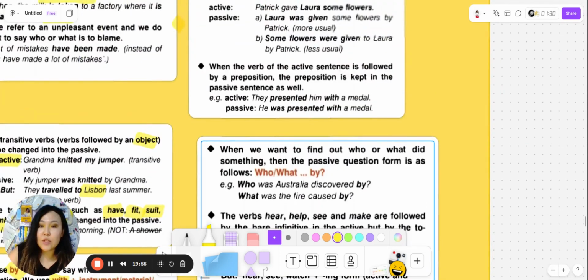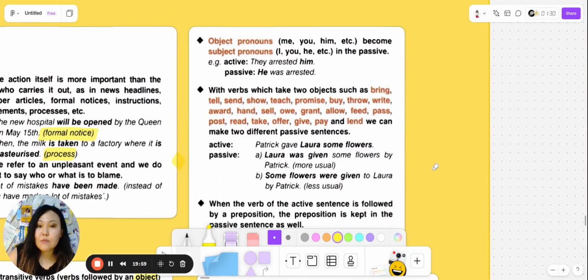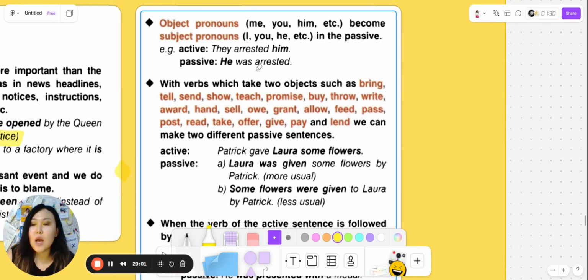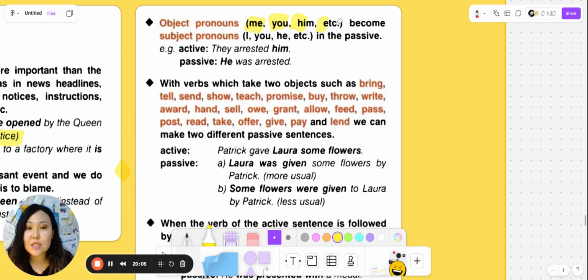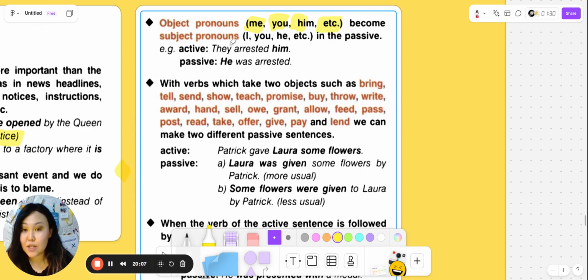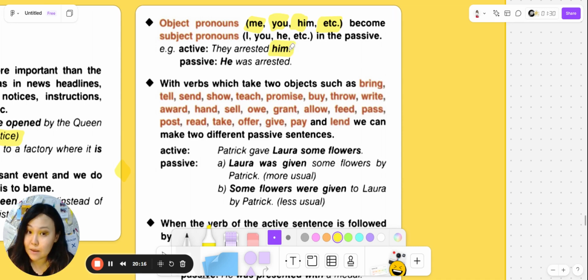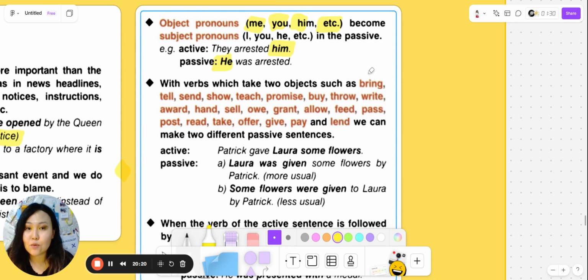So we are going to the next one. Object pronouns like me, you, him, etc. become subject pronouns. And yeah, it's obvious: I, you, he, etc. in the passive. In active voice, they arrested him. It was an object. And then in passive voice, it became the subject of the sentence.